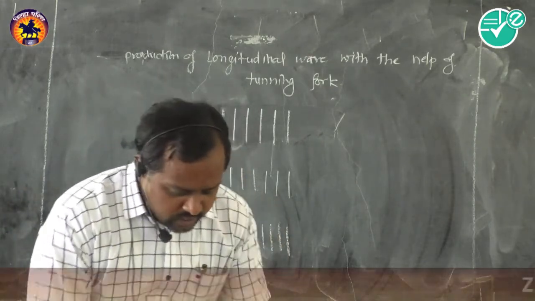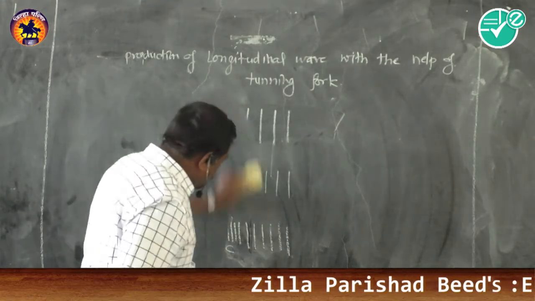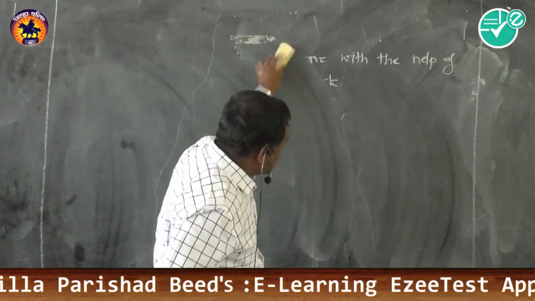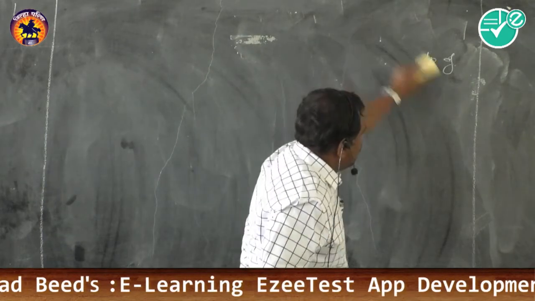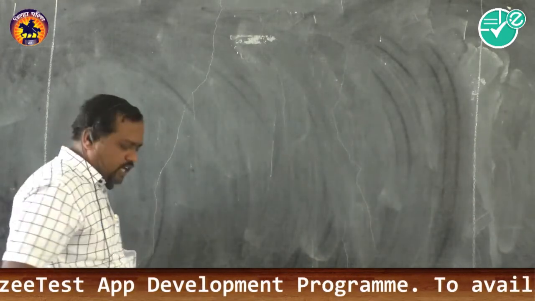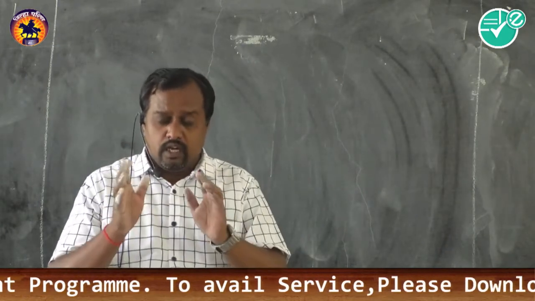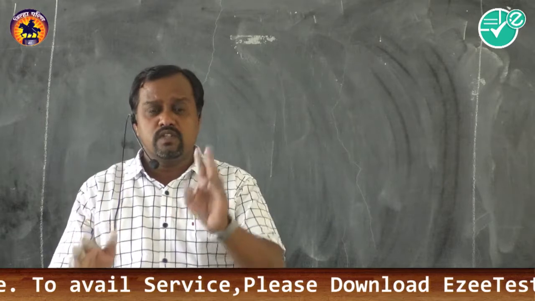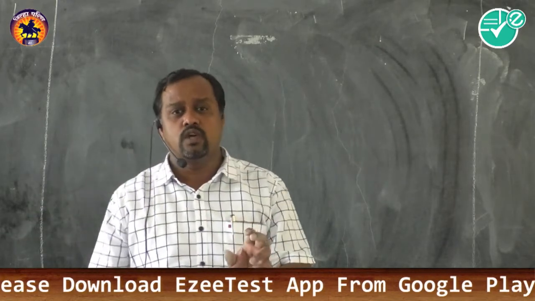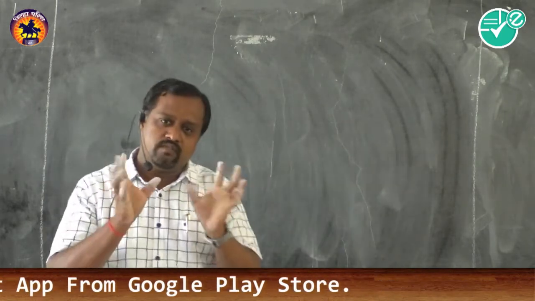Now let us consider the relation. We studied the transverse wave and the longitudinal wave. In that, one property is the wavelength. What definitions do we have for it? In a longitudinal wave, it is the distance between successive compressions. In a transverse wave, it is the distance between successive crests or successive troughs. Or in a longitudinal wave, the distance between successive compression and successive rarefaction gives the wavelength.